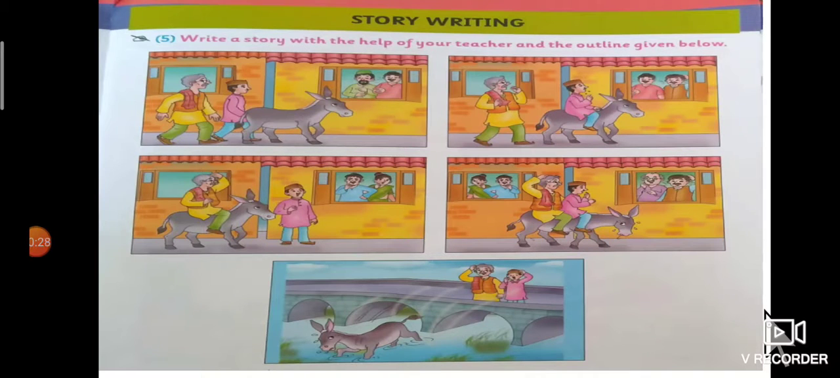So, students, this is page number 143 of your textbook. Story writing. Write a story with the help of your teacher and the outline given below. Students, there are 5 images in the story on the page of your textbook, and you have to look at them and write your story.